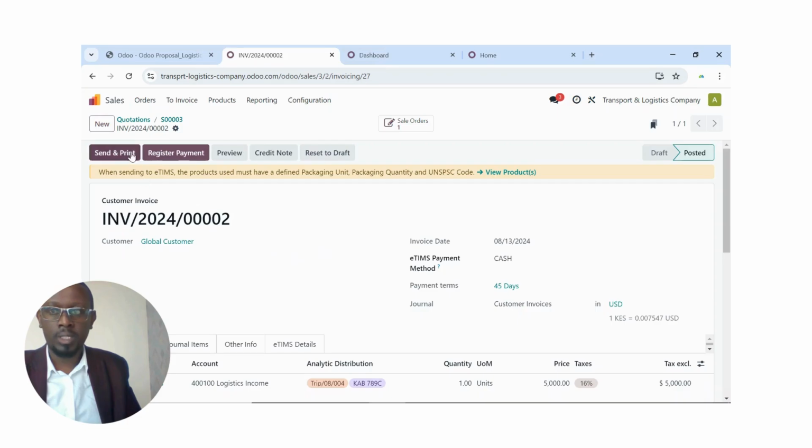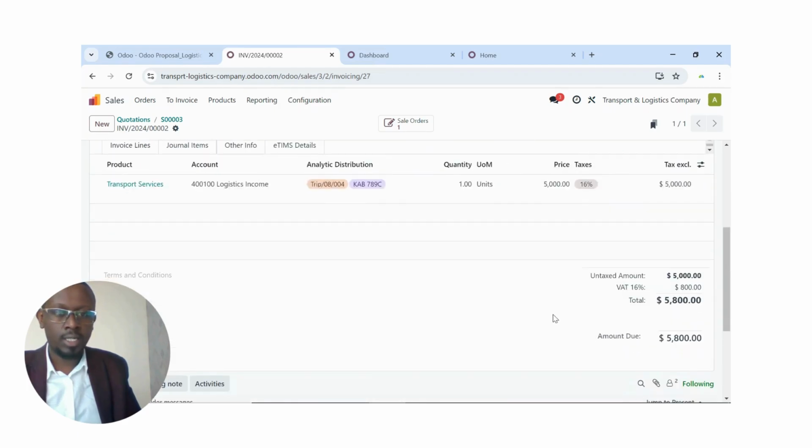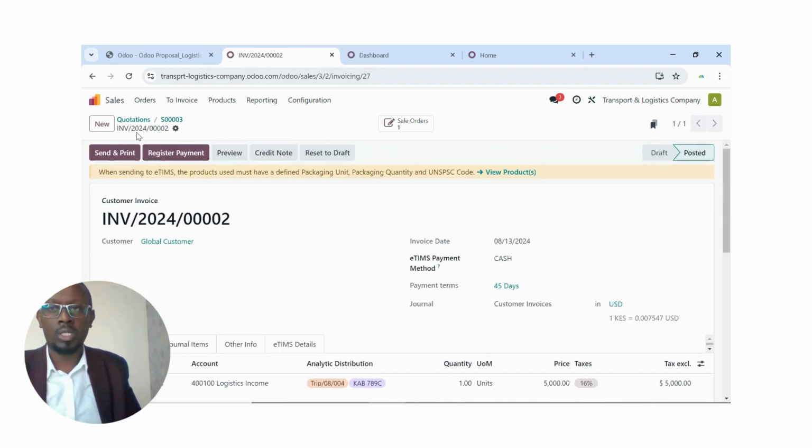So that's confirmed. Of course, I can send and print it out. I can register payment. Maybe they've paid you. I can register payment and receive it in the system. Of course, you'll see the exchange rate right there, because the reporting currency that I've set is Kenya shilling. So let's go to the project and see what has happened.